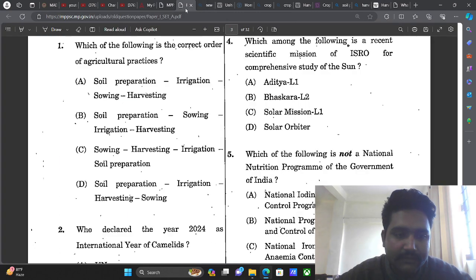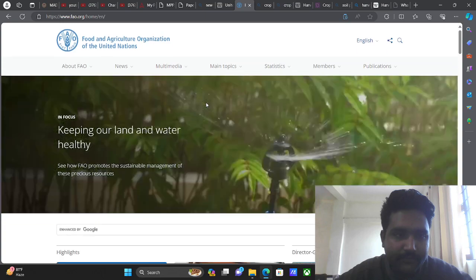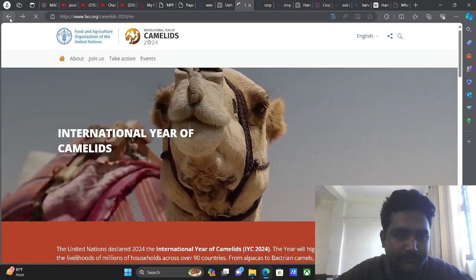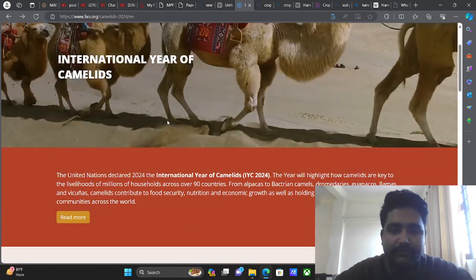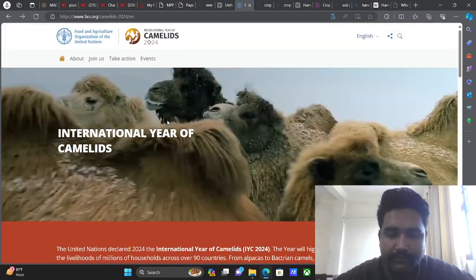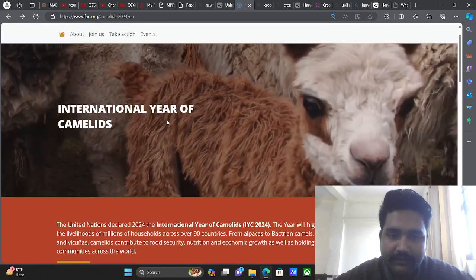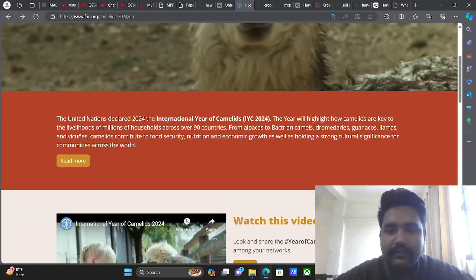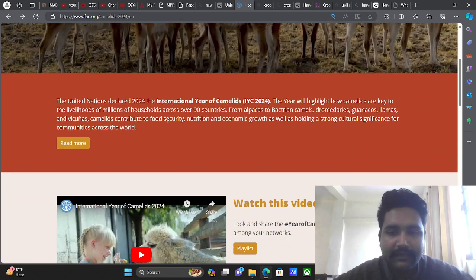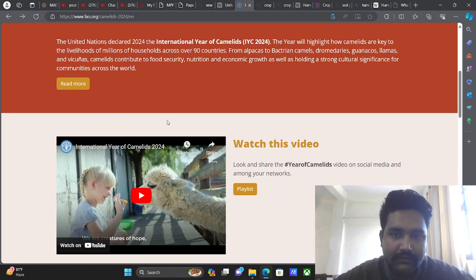The next question is asking us about who declared the year 2024 as the International Year of Camelids. See, International Year of Camelids is one of the declarations given by the United Nations, and it has declared the year 2024 as the International Year of Camelids. The year will highlight how camelids are key to the livelihood of millions of households across 90 countries, right?